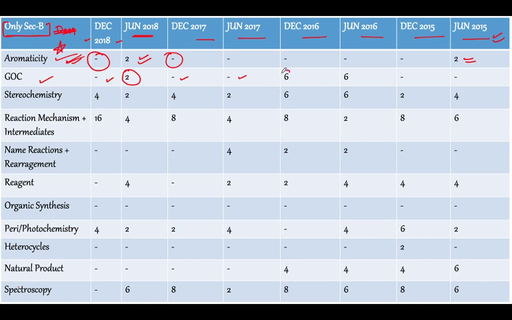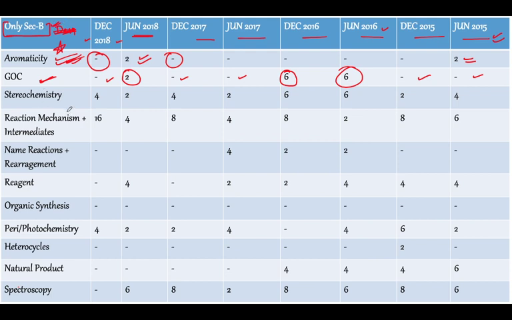If we go back to December 2016, 6 marks for GOC, again June 2016, 6 marks for GOC. That completely varies, as in 2015 there is no question asked. So the most basic concepts, aromaticity and general organic chemistry, which are also very important, are not asked directly as questions, specifically in section B.